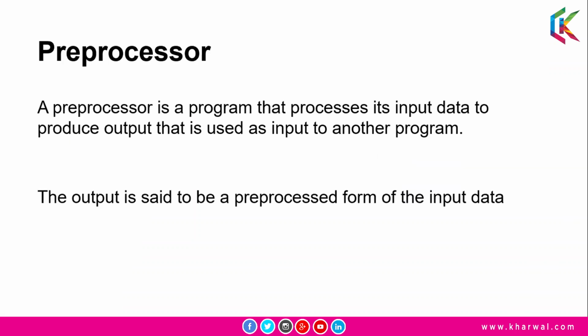So the first translator is preprocessor. A preprocessor is a program that processes its input data to produce output, and that is used as an input to another program. The output is said to be the preprocessed form of the input data. Now moving on to the next topic, and that is compiler.